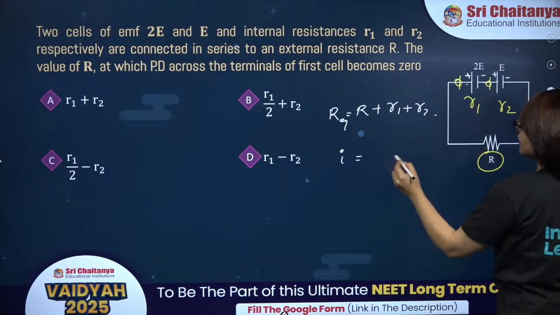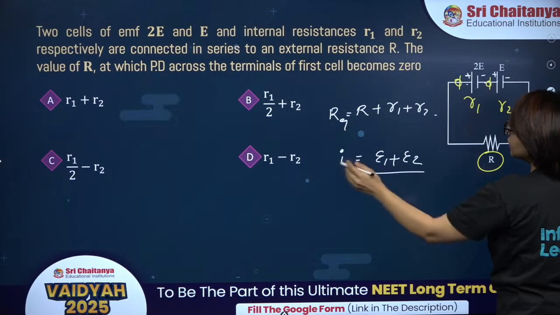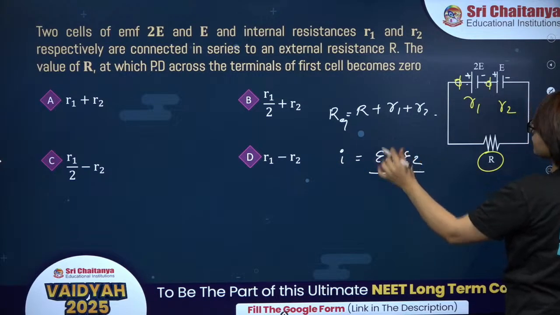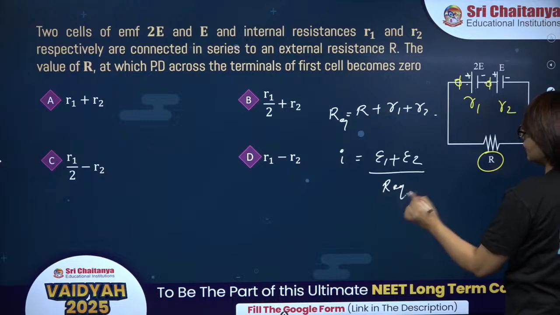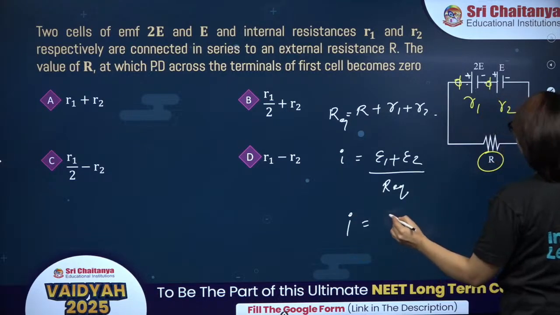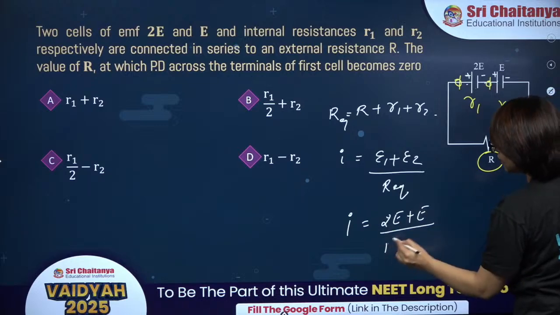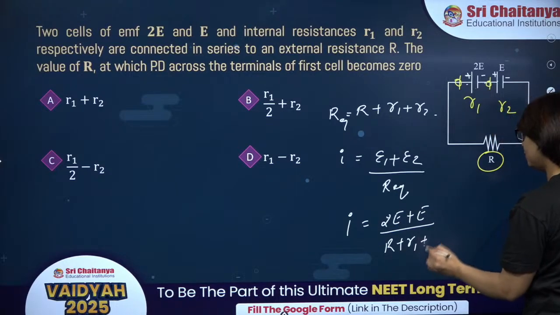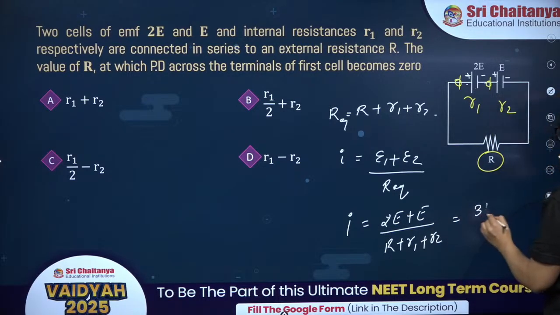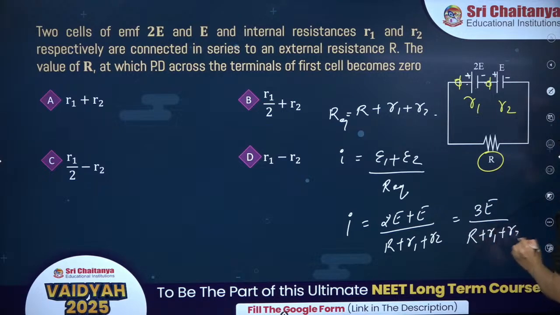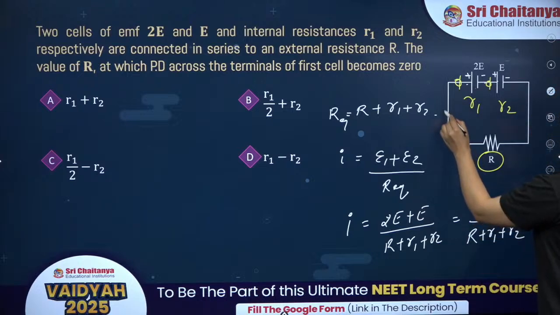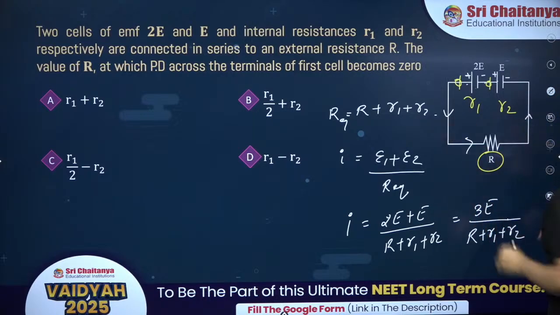So their equivalent EMF will be E1 plus E2, and total current is E equivalent divided by R equivalent. So total current will be 2E plus E divided by R plus R1 plus R2, which is 3E divided by R plus R1 plus R2. This is the total current flowing in the circuit.